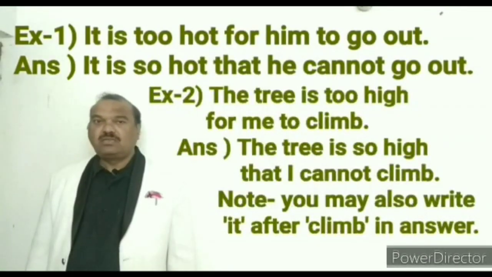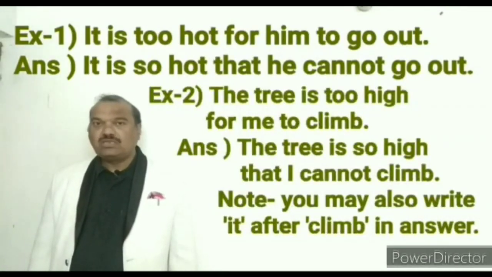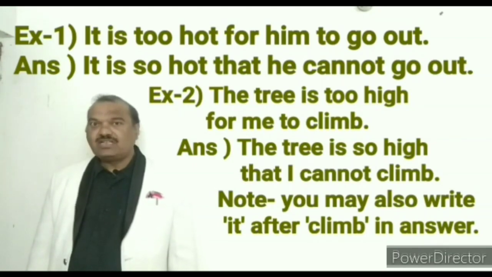Example first. It is too hot for him to go out. The answer will be, it is so hot that he cannot go out. We have changed "for him" into "he". The next example is, the tree is too high for me to climb. The answer will be, the tree is so high that I cannot climb.